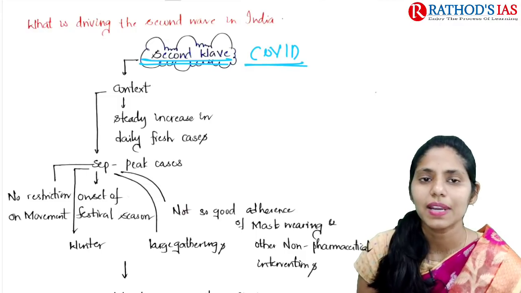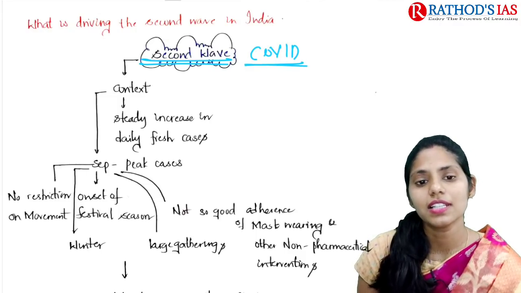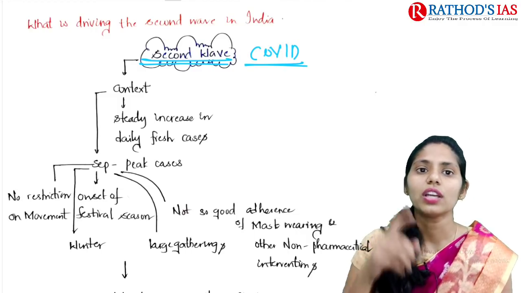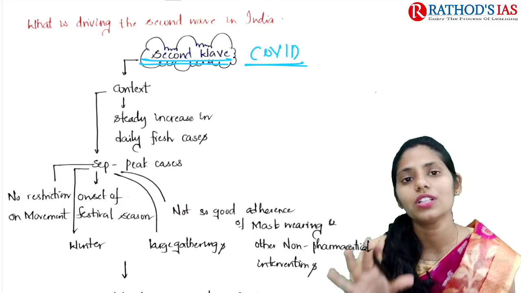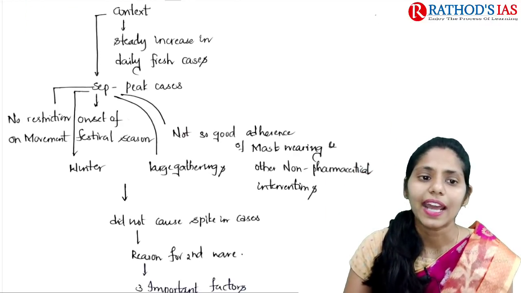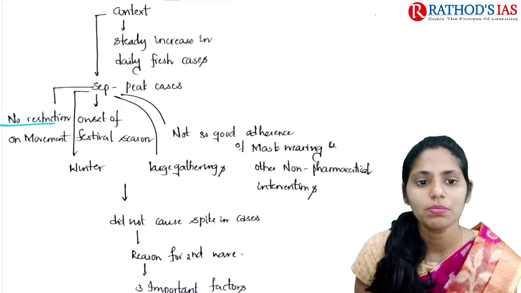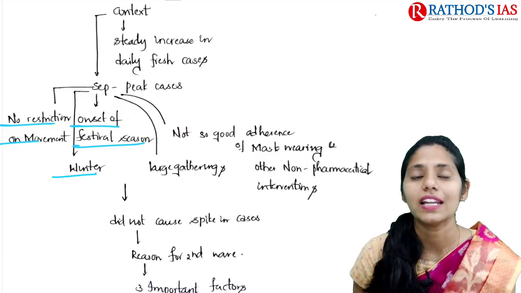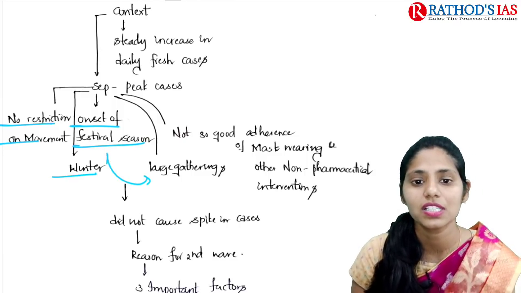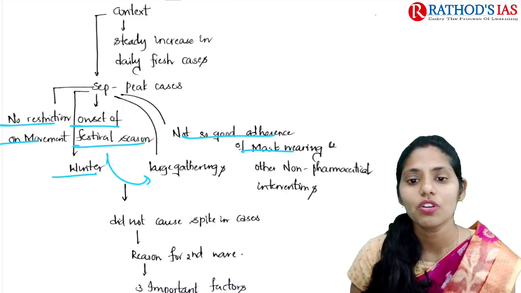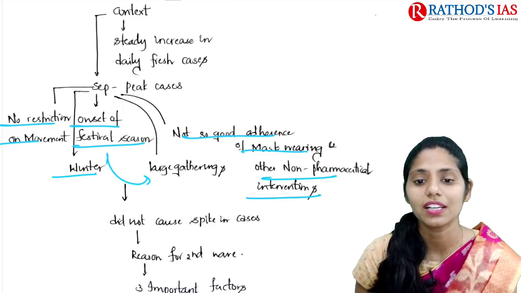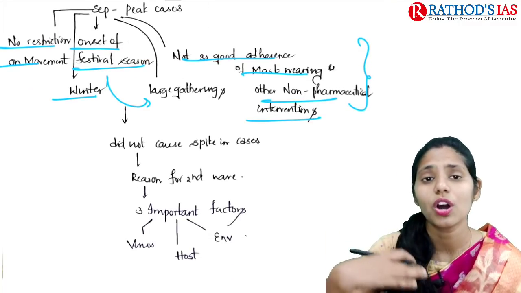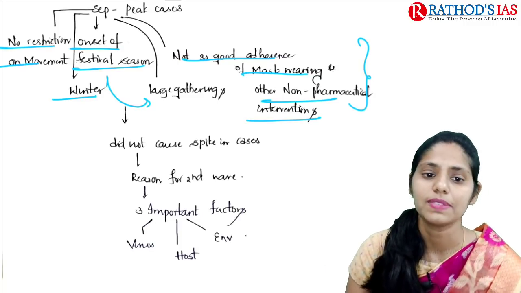If you see the context, it mainly says that there is a steady increase in daily fresh cases of COVID-19 that are registered across our country. In the first wave in September, we saw peak cases, right? At that time there was no restriction on movement, the winter season had arrived, there was the onset of the festival season, and there were some large gatherings because of it. There was also not good adherence to mask wearing and other non-pharmaceutical interventions by people. Those were the reasons that caused the spike of cases in September.